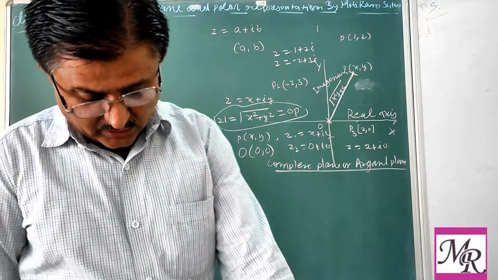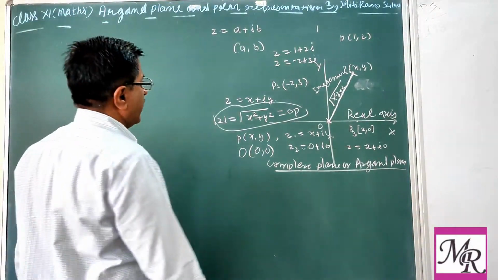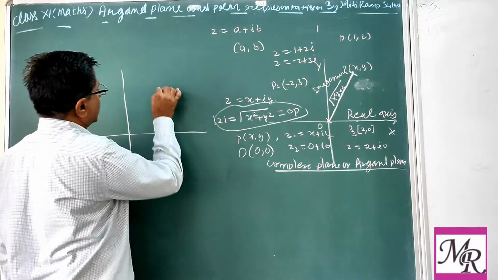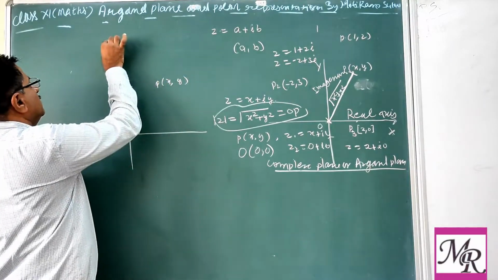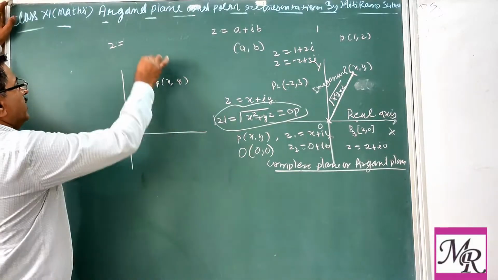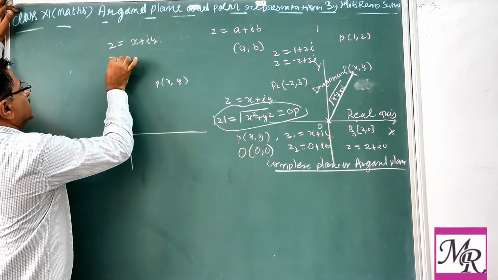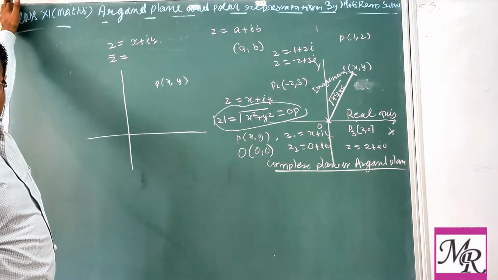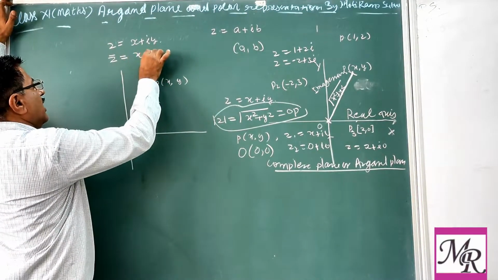One more thing is the representation of a complex number and its conjugate. Suppose we are given a point P(x, y). We know that the complex number z is given as x plus iota y. Then its conjugate, z bar, can be represented as x minus iota y.